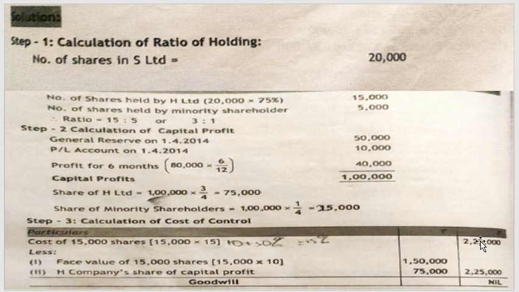So the cost of shares acquired by the parent company is 2,25,000, and minusing the face value of shares of the parent company and the capital profit of the parent company, 2,25,000, will give you a zero balance, which is nil. So it is a goodwill. As it is a positive figure, it indicates goodwill. If the answer is negative, you will be getting capital reserve. If it is a positive answer, you will be representing it as goodwill.